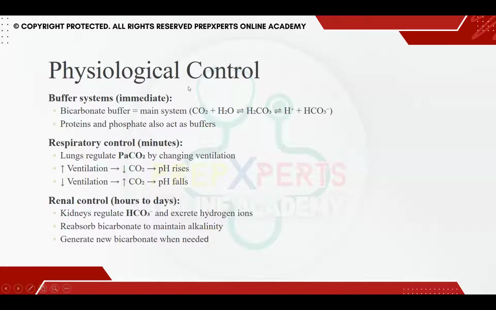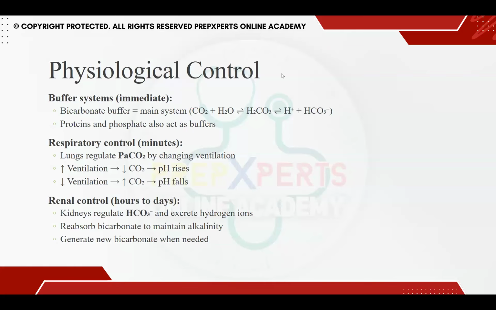Whenever there is a change in pH intracellularly, proteins are going to release the proton, which binds to hemoglobin to counter the acid. Similarly, phosphate acts at the level of the lung to release PCO2. Then, when the immediate mechanism fails to keep the pH normal, we have respiratory control, and in the end we have renal control. In respiratory control, the lung regulates PaCO2 by changing the ventilation. For example, let me draw this up for you guys to understand.